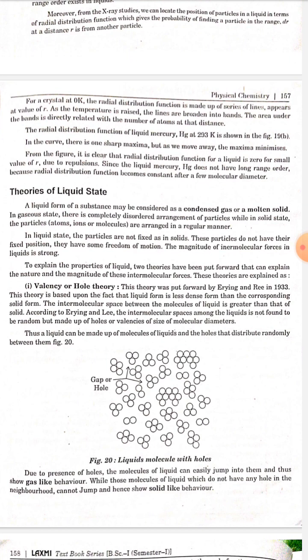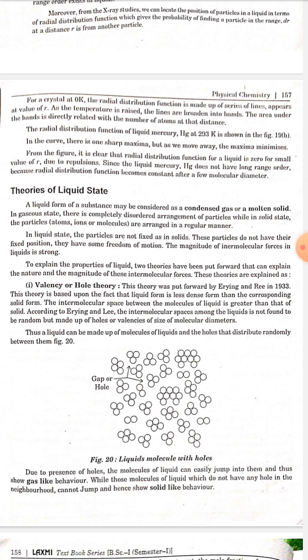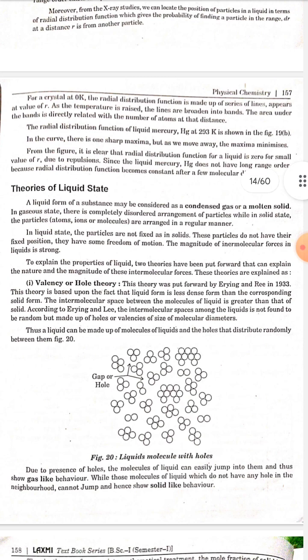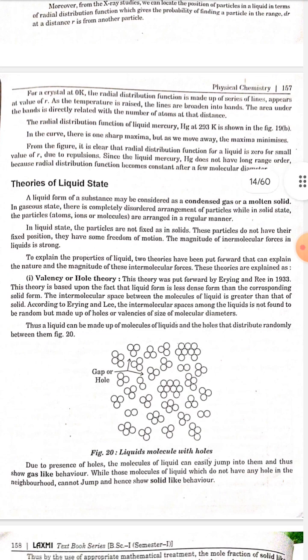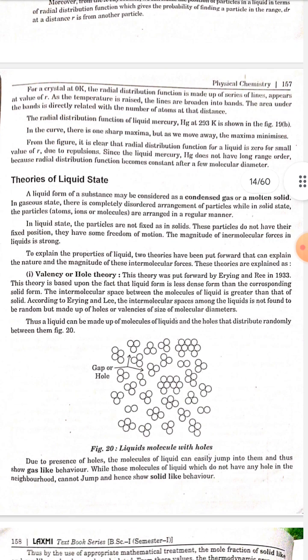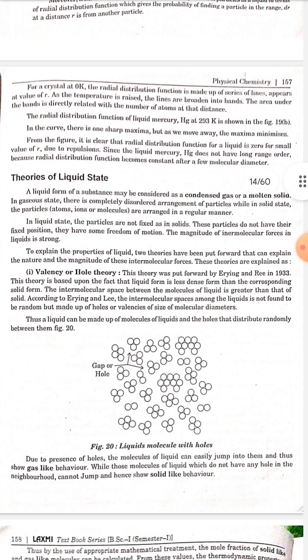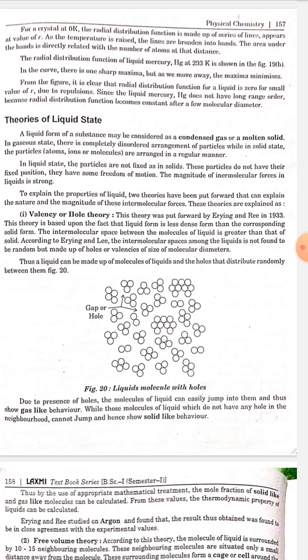According to Eyring and Lee, the intermolecular spaces in the liquid are not random but made up of holes or vacancies of the size of a molecular diameter. Thus, a liquid can be made up of molecules of liquid and holes that are distributed randomly between them. Due to the presence of holes, the molecules of liquid can easily jump into them and thus show gas-like behavior, while those molecules of liquid which do not have any hole in the neighborhood cannot jump and hence show solid-like behavior.